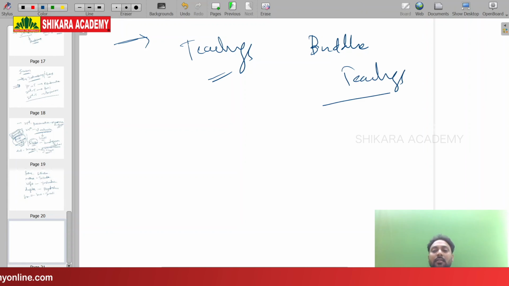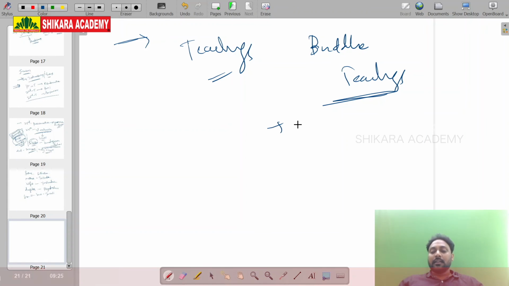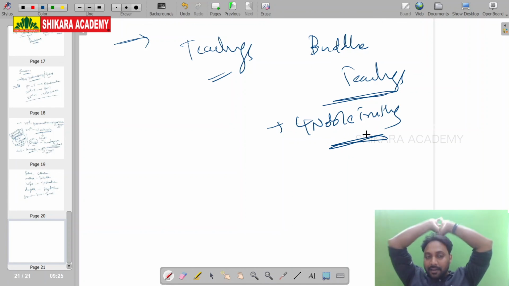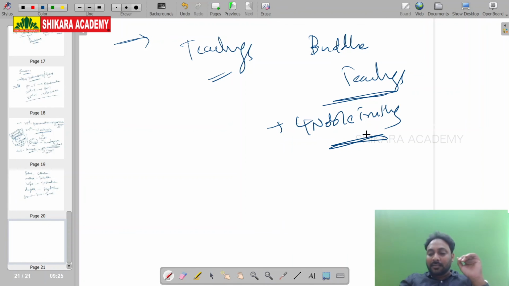Buddha's teachings are nothing but the 4 noble truths. Every man must remember one thing: there are 4 noble truths in everybody's life. The first one is Sabbam Dukkam.